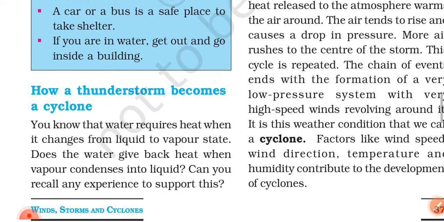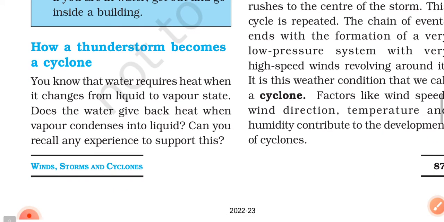How does a thunderstorm become a cyclone? You know that water requires heat when it changes from liquid to vapor state. Does the water give back heat when the vapor condenses into liquid? Can you recall any experiences to support this?